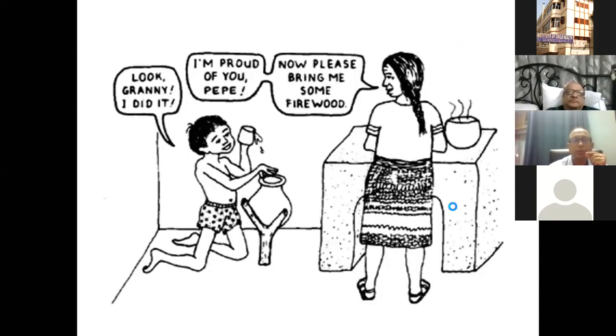For example, in this rural setting, in this cartoon, the grandmother, in the absence of the mother, is asking the child who is non-ambulant fully to try and pick up a mug of water from the storage pot and giving positive reinforcement, and then later on saying that, okay, now can you please help me with the firewood? So everything can be done also in the rural setting. It doesn't mean that you have to have a CDC with all the mattresses and everything in place before you can go for this. So these are normal activities that you can have in the settings that you are working or the child is having.